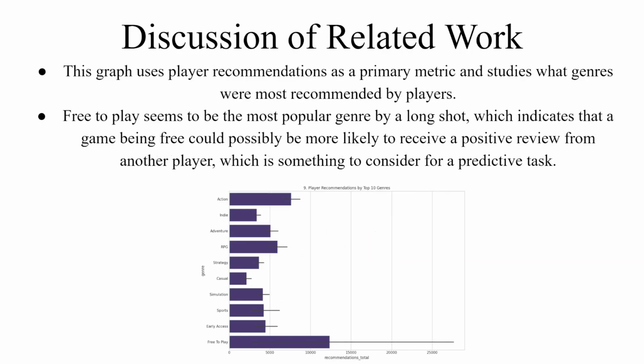Next, this graph uses player recommendations as a primary metric and studies what genres were most recommended by players. Free-to-play seems to be the most popular genre by a long shot, which indicates that a game being free could possibly be more likely to receive a positive review from another player, which is something to consider for a predictive task, and especially interesting considering the results I found in my EDA contradicted this.